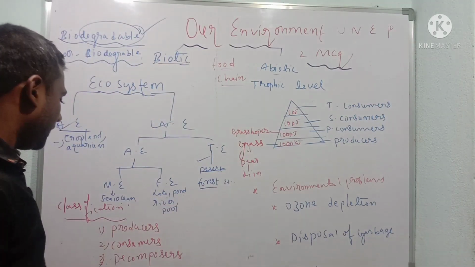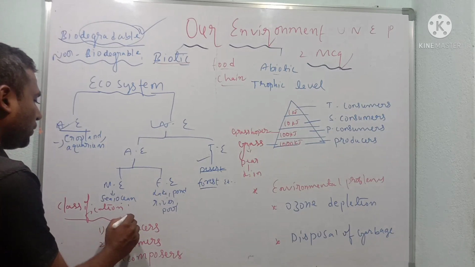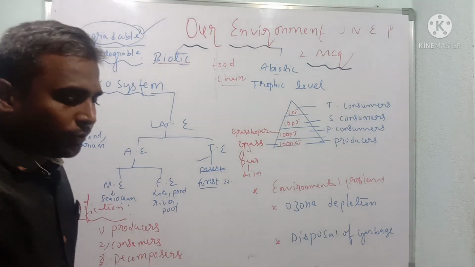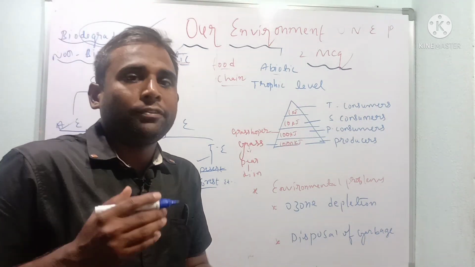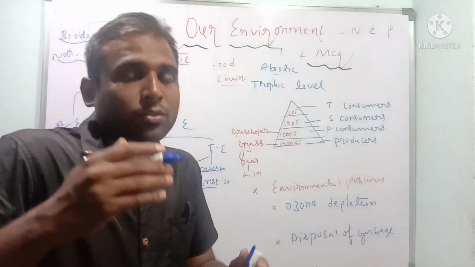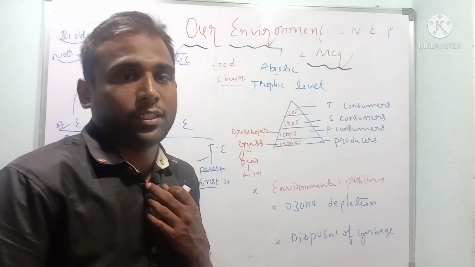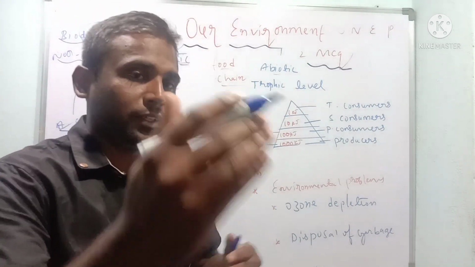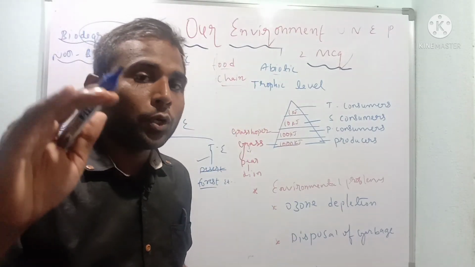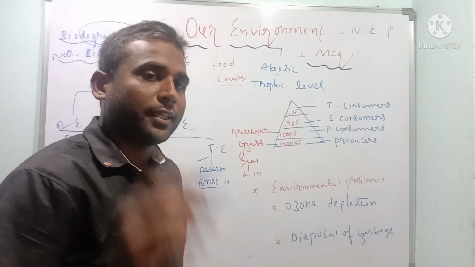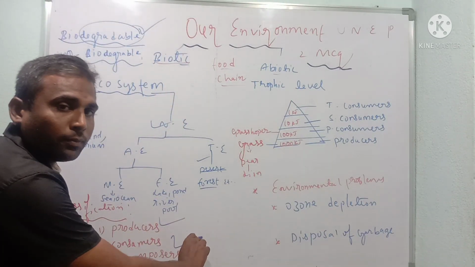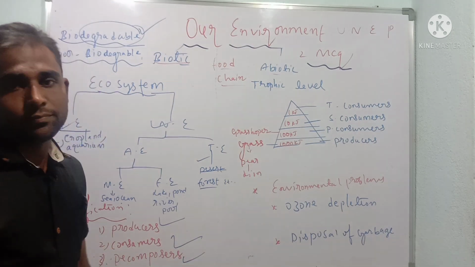After understanding that, come to the food web, or we can call it the food chain. What is a food chain? The process of food depending upon one thing to another, one stage to another stage, continuously. Students, all living organisms are broadly classified into three categories: producers, consumers, decomposers.